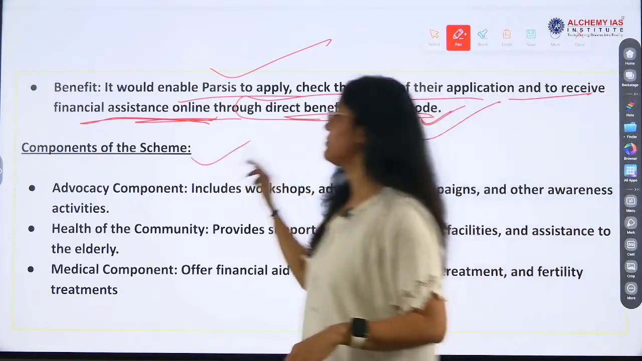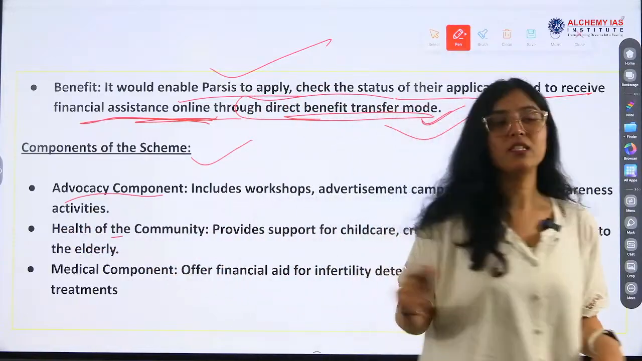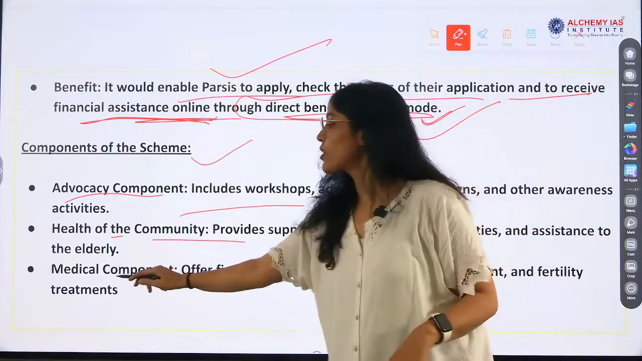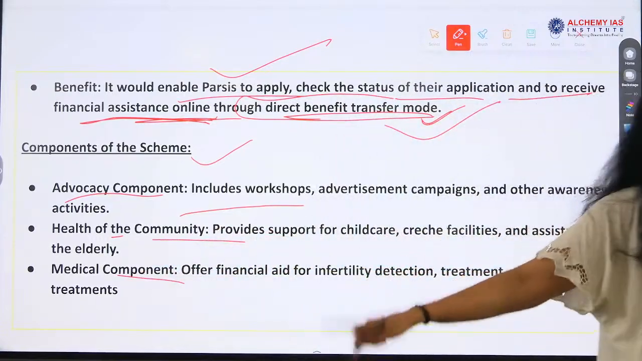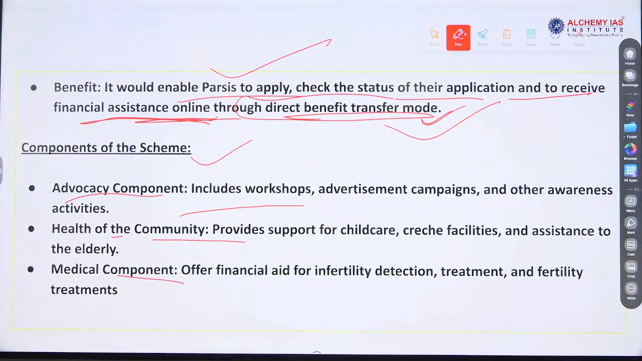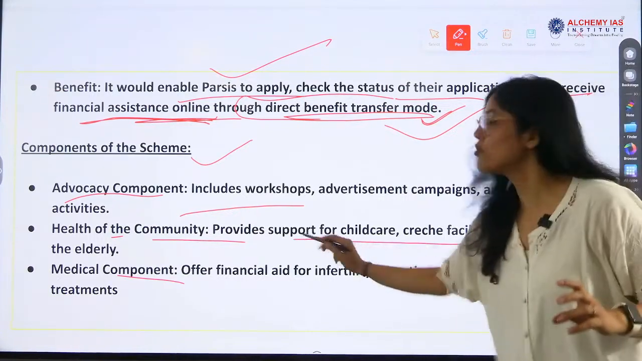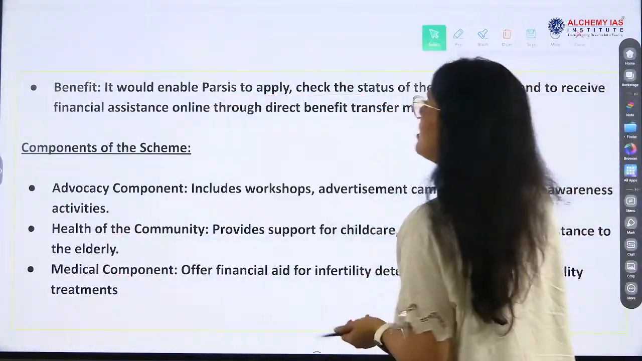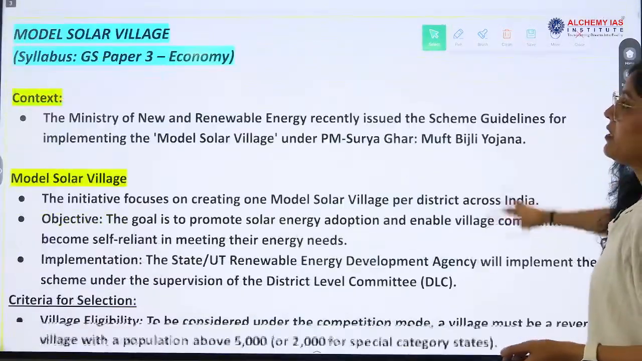Components of the scheme. So there are three components. First is what? Advocacy component, and then health of the community, medical component. So these are the reasons also, right? Where we have to investigate and give the solution. Now you understand the reasons for decline, but you have to write it. There are other factors also, right? So find them, four to five factors. Find them and write them.